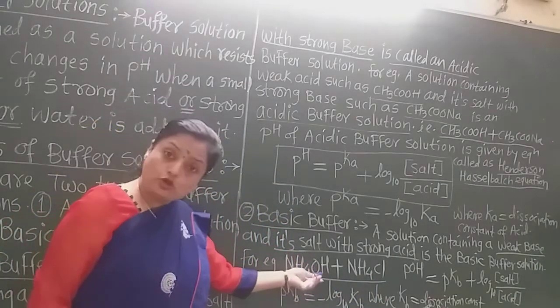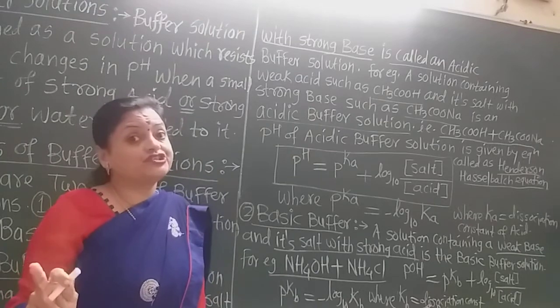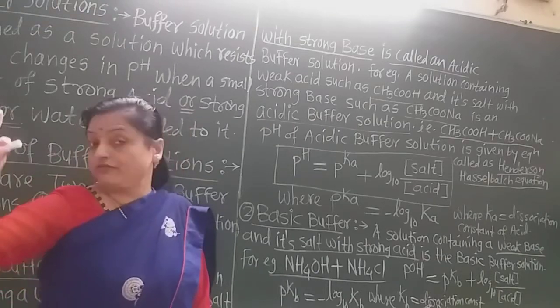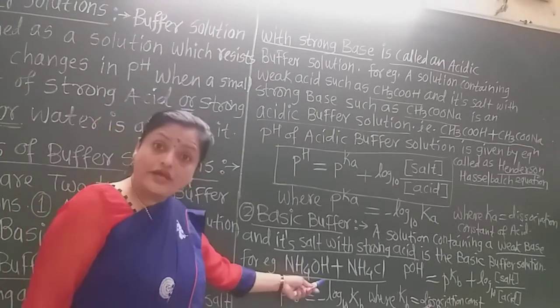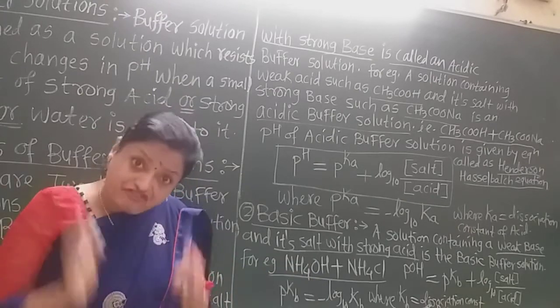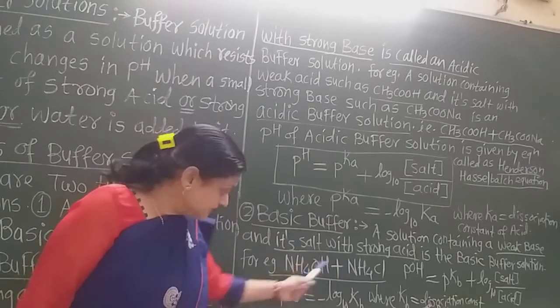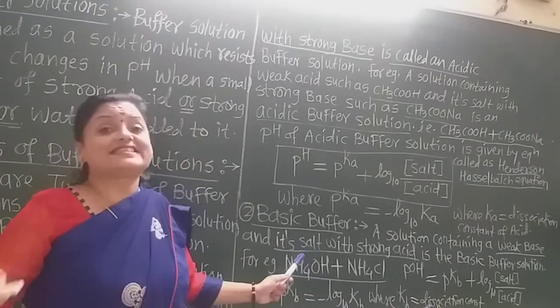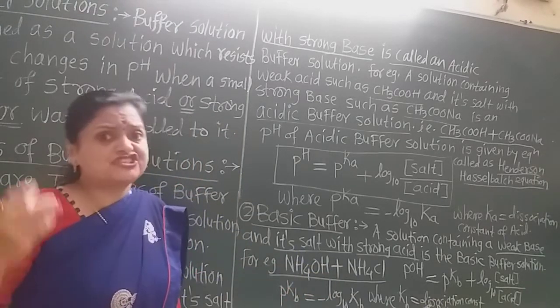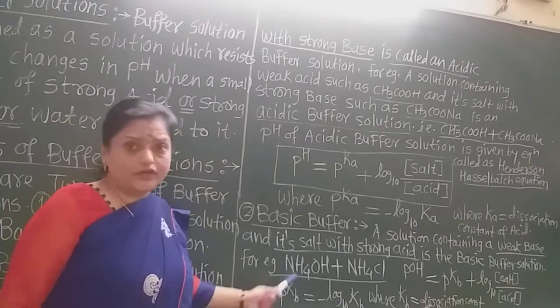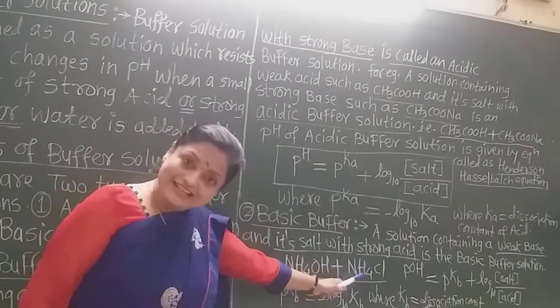For example, this is the example of basic buffer: NH4OH, this is the weak base, plus NH4Cl, this is the salt of this weak base and strong acid such as HCl. Suppose HCl plus NH4OH, there is formation of this NH4Cl.